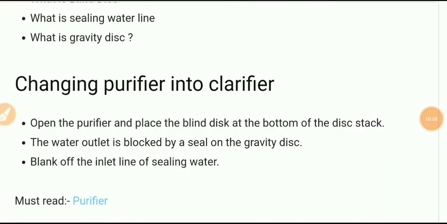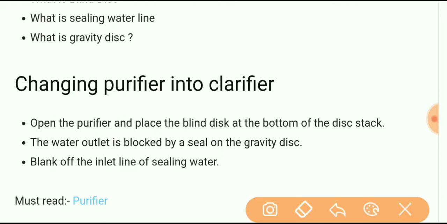Today in this video, I am going to explain how to change a purifier into a clarifier. First, we should understand its separation, construction and working operation. Then we can easily understand how we will convert a purifier into a clarifier. Let us start.